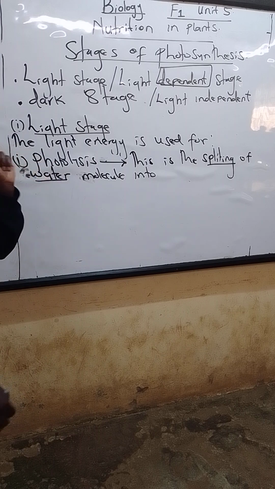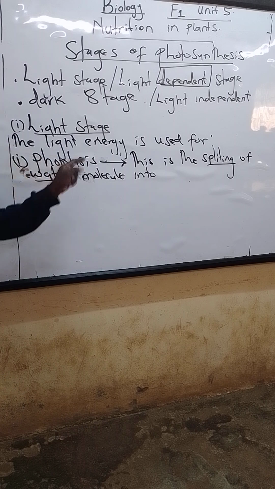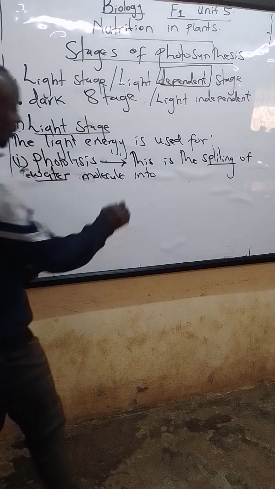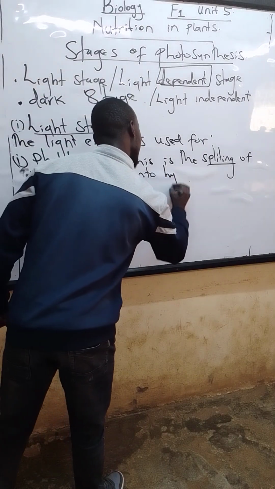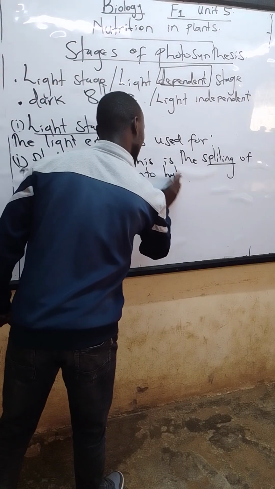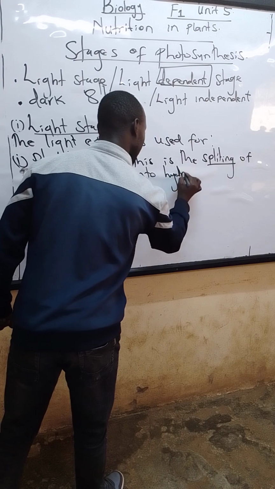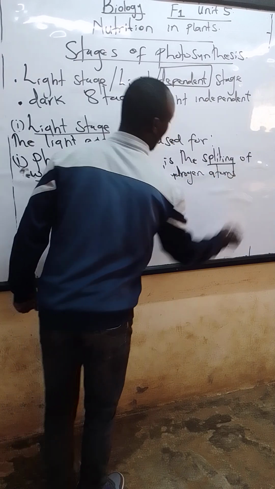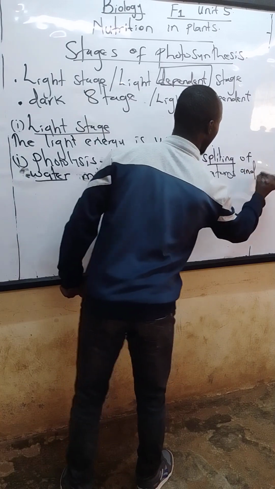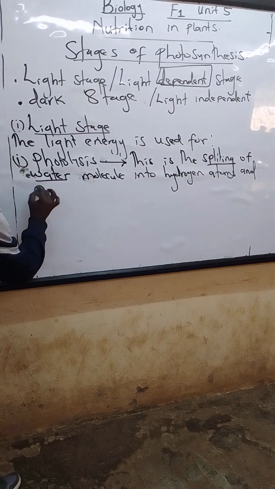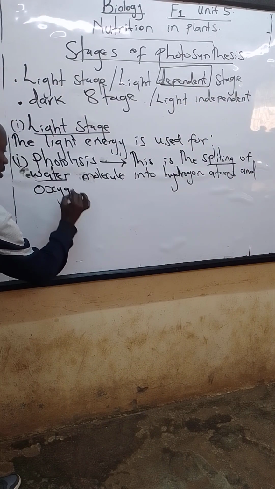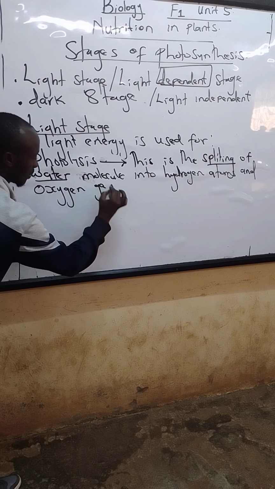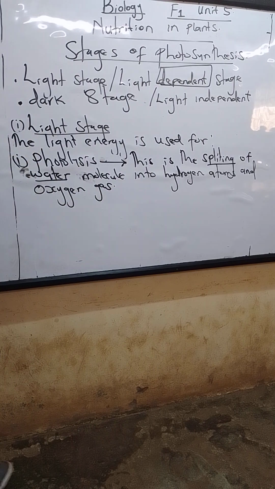So when water is split by the use of light energy, it forms hydrogen atoms, two of them, and oxygen gas.